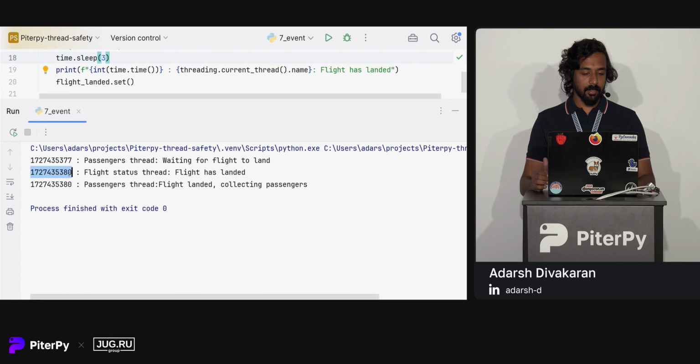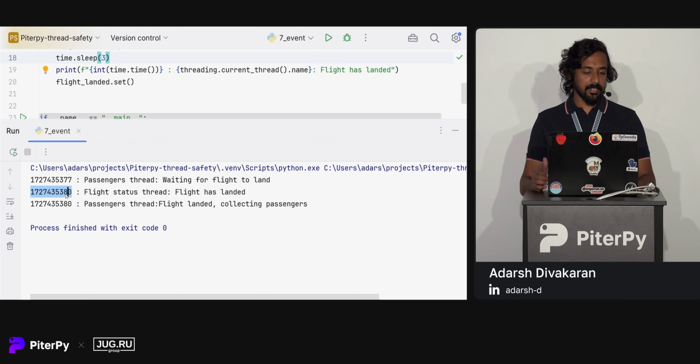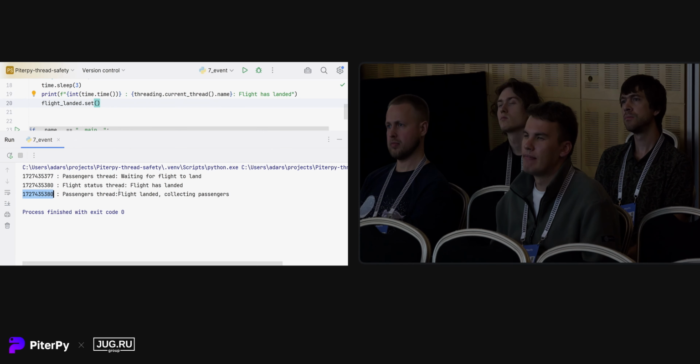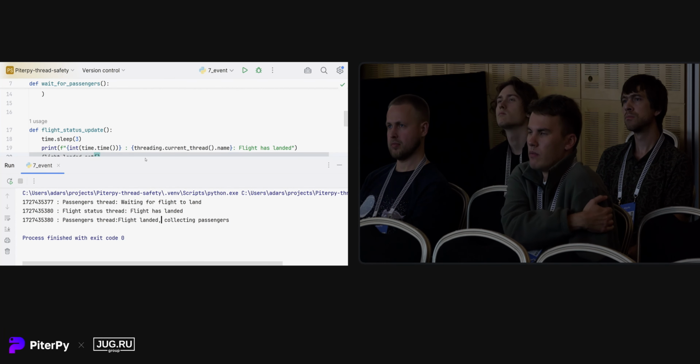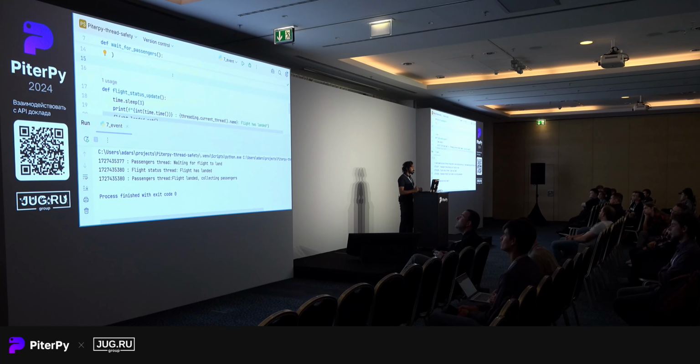So whenever this 3-second delay completes, we are setting the event. Only then can our passenger thread proceed to printing its message that it's collecting the passengers. So this is used to signal the occurrence of events. Multiple threads can signal other threads that something has happened, and other threads can wait indefinitely until the event has been set.